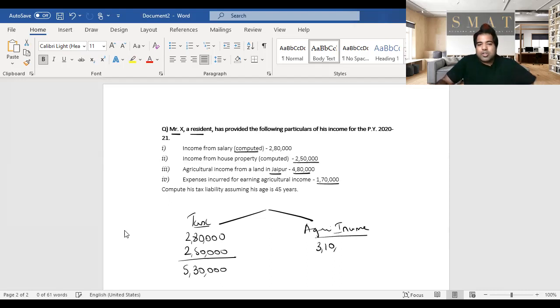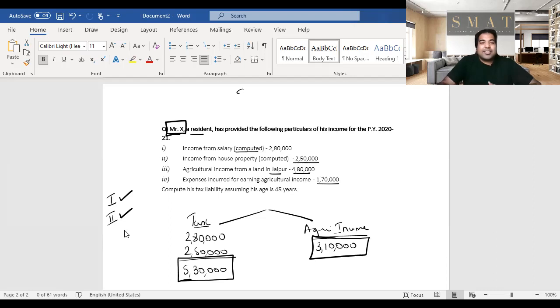Quickly, let's see if the conditions are applicable. Is he someone who enjoys the basic exemption limit? Yes, he's Mr. X, an individual resident, so he enjoys the basic exemption limit. So condition 1 fulfilled. Condition 2, does he have taxable income more than basic exemption limit? Yes, his basic exemption limit is 2.5 lakhs. He has taxable income more than 2.5 lakhs. And does he have agriculture income more than 5,000? Yes, clearly his agriculture income is more than 5,000. So step 2 also fulfilled.